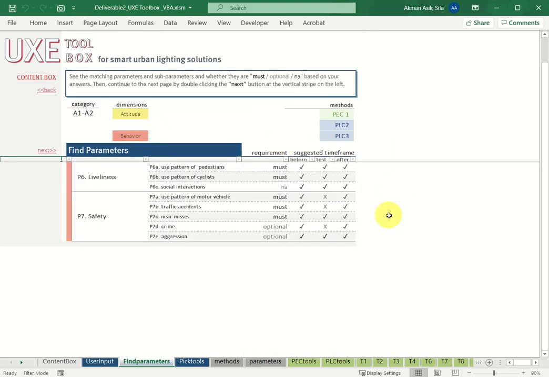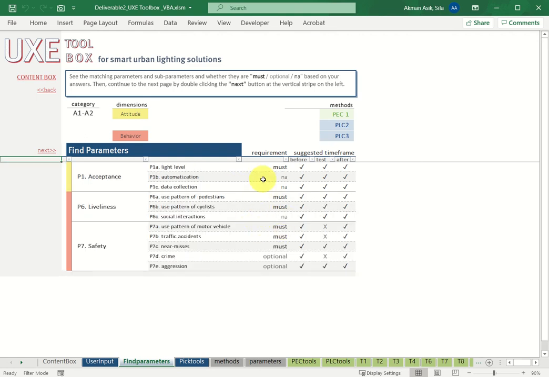And when I go to the next page, I see the parameters in an elaborated way with sub-parameters, and also the requirements for these sub-parameters, which means if these parameters must be measured, or if it is nice to be measured, or if the sub-parameter is not applicable for this specific case. Then it also suggests a time frame for the measurements.